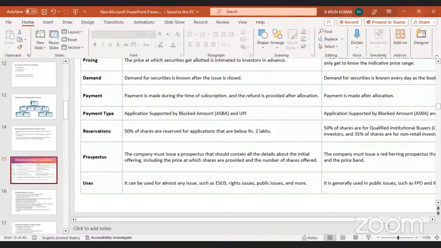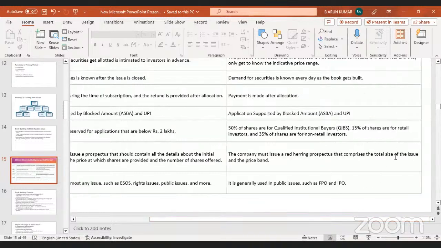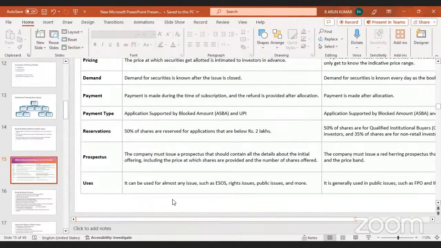Coming to the book building process, the company must issue a red herring prospectus with the total size of the issue and the price band. So the company must issue a red herring prospectus. The total size, how much they are issuing, and the price band, which means in between how much percentage they are collecting, that is what they mention in the red herring prospectus.